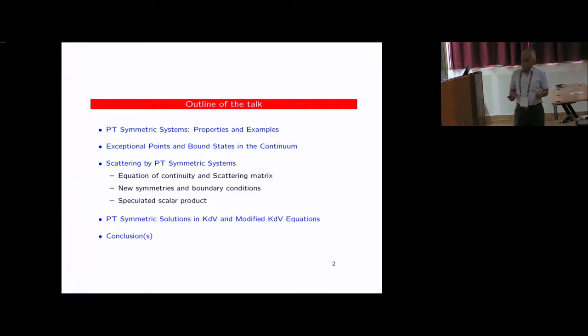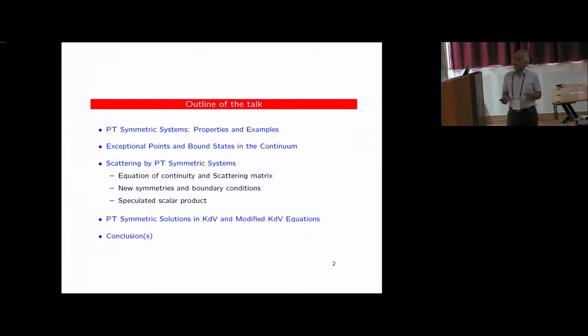Then very intriguingly, earlier we had found, and this was also found independently by Professor Khare and his collaborators, that KdV and modified KdV have soliton solutions which are intrinsically PT symmetric, particularly for KdV. Why it is PT symmetric is not clear to me, but you demand that they solve the KdV equation or modified equation, they come out. And as you know, this Scarf 2 potential has connection with KdV. All the solutions of KdV can be obtained from the isospectral deformation of the Scarf 2, which is one of the potentials.